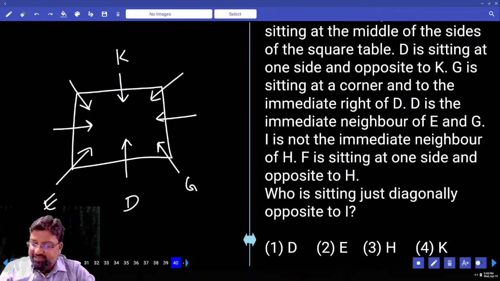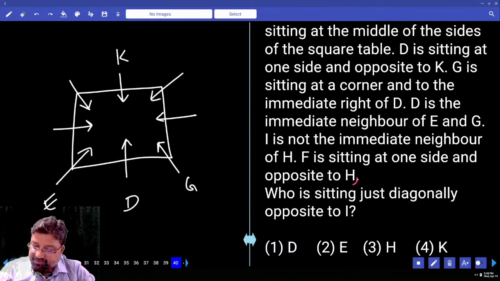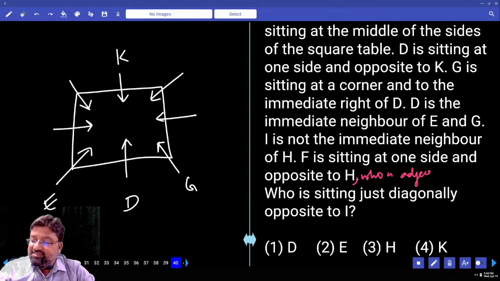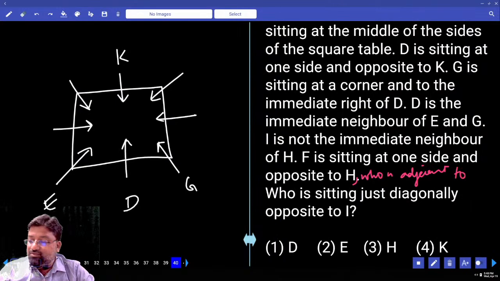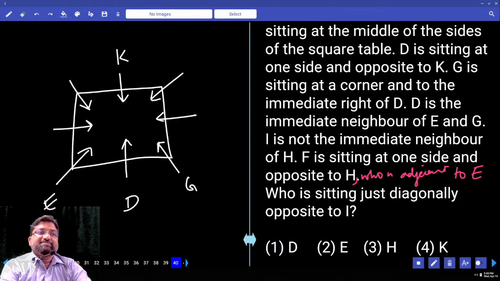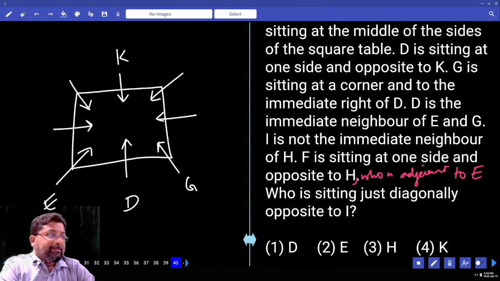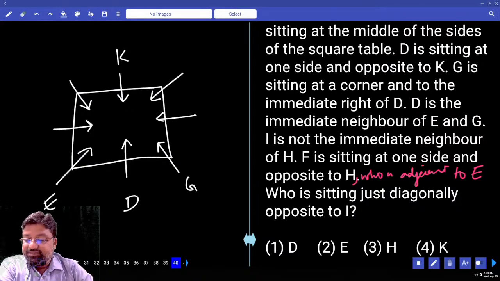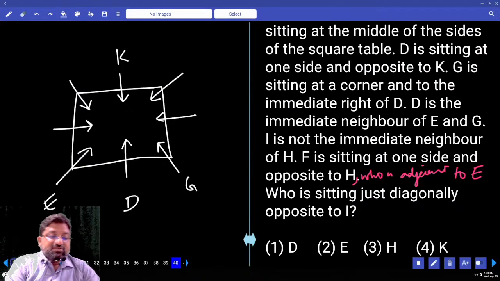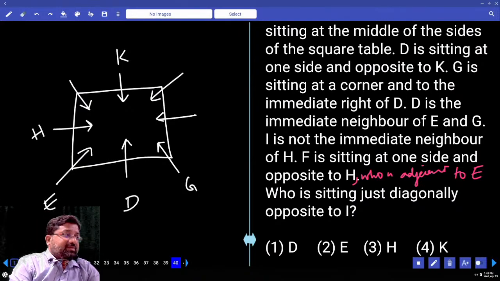A small printing mistake happened. H, who is adjacent to E. So H, who is adjacent to E, means there is only one possibility.